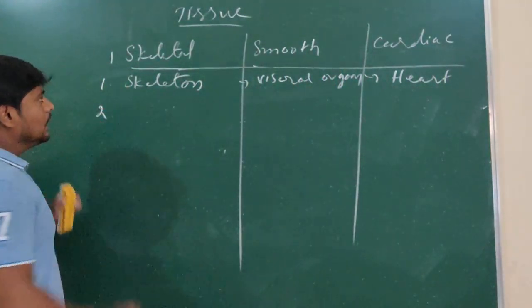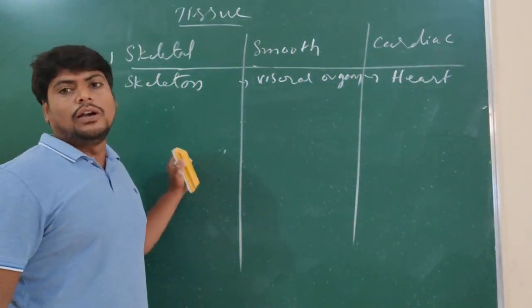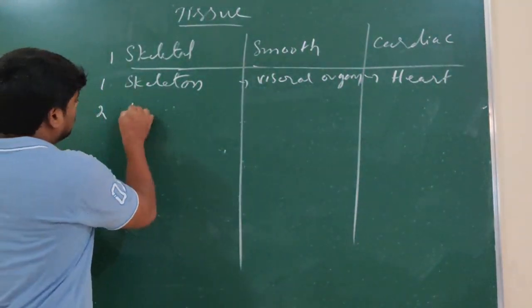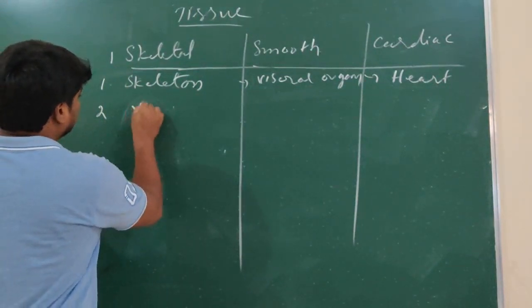Now, these skeletal muscles are also called voluntary muscles.